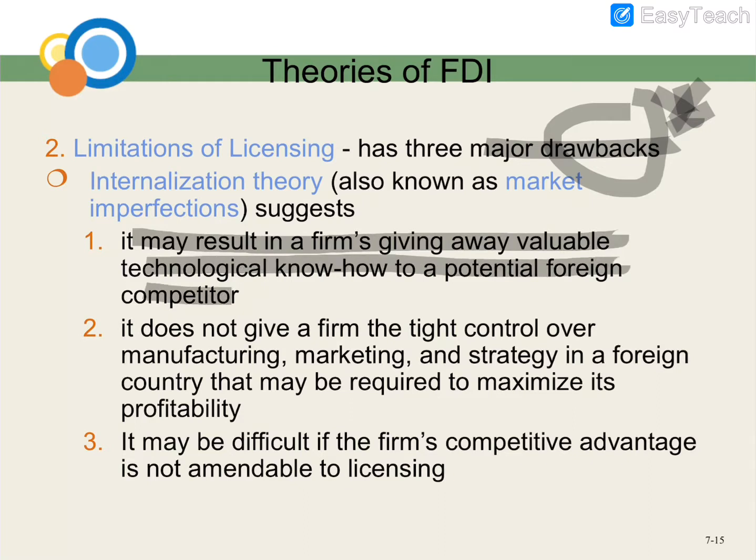Licensing is where you give a license to another party. For example, you have your own product, and you give authority to others to sell your product. So there's a disadvantage of this licensing. Later you may actually be giving away your valuable technology to your foreign competitors.